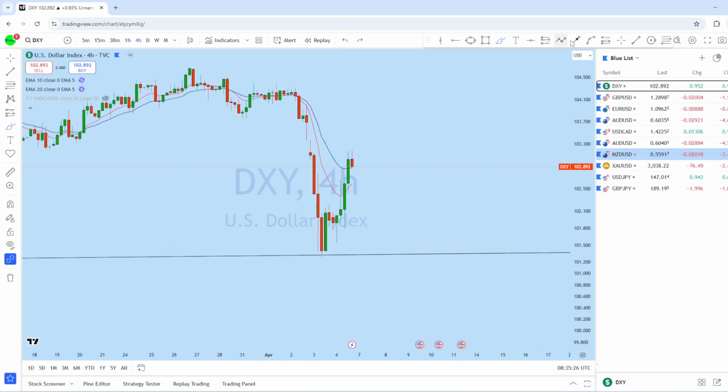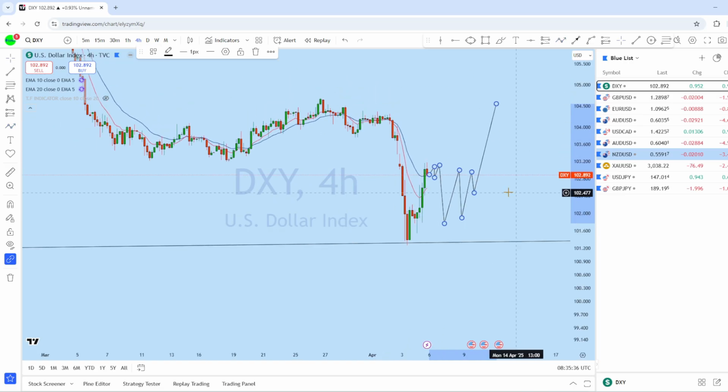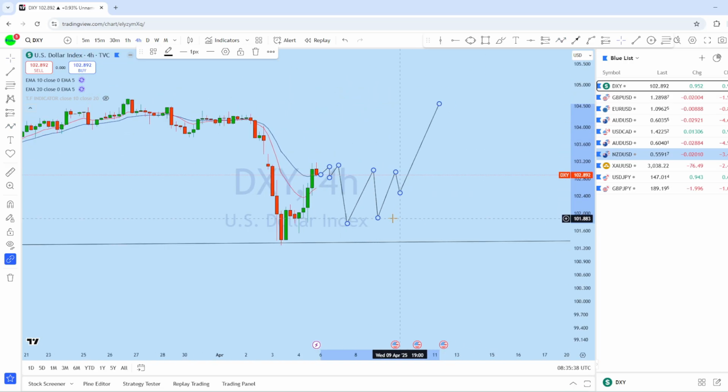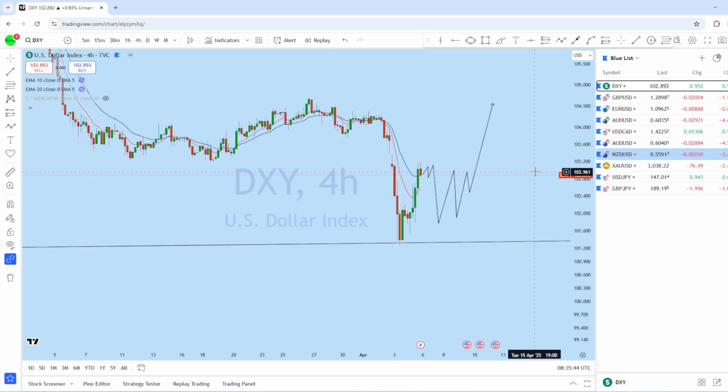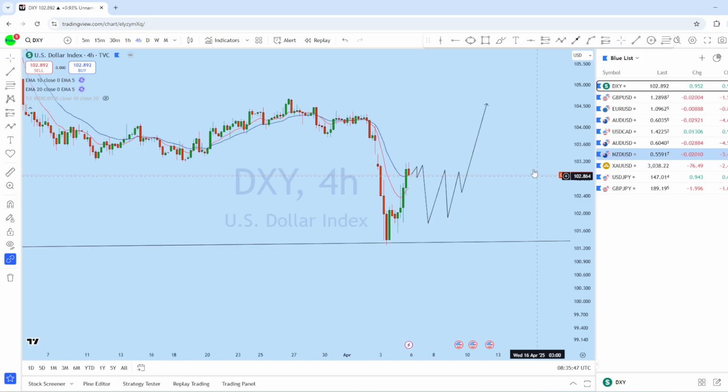Therefore, on DXY we will be waiting for it to potentially initially drop or move sideways, and then possibly change its trend to the upside. This is where we will find suitable entry opportunities on most of the USD pairs. We could see that reversal with the change of trend, and this could be the wave for the upcoming week, for DXY to potentially change its trend from a downtrend to an uptrend.